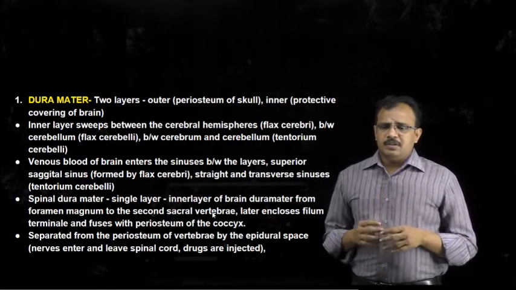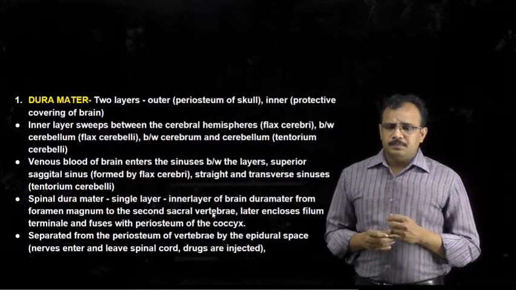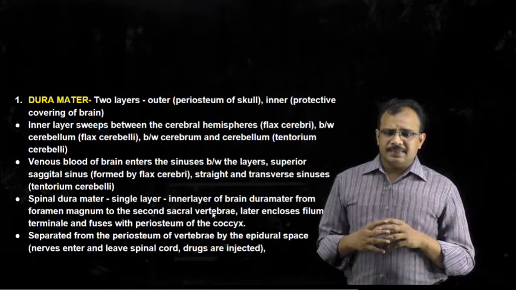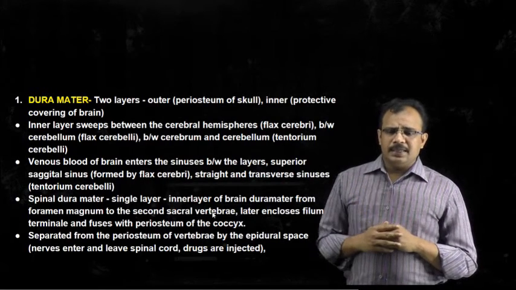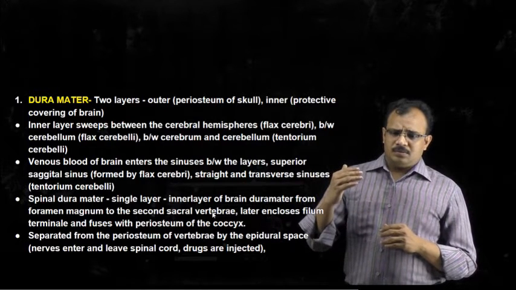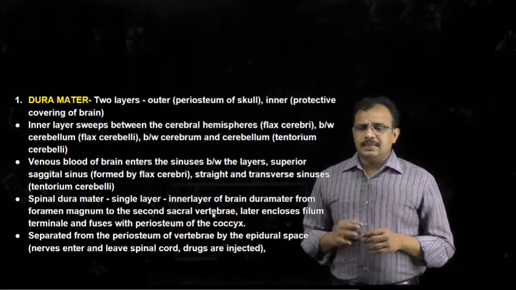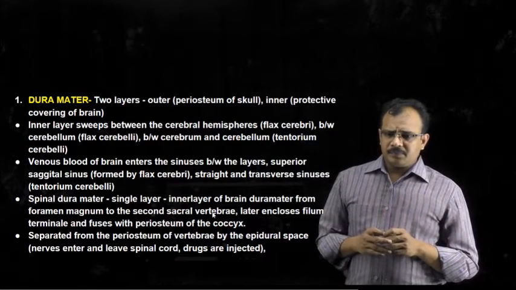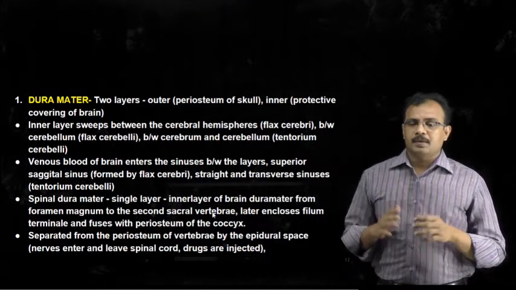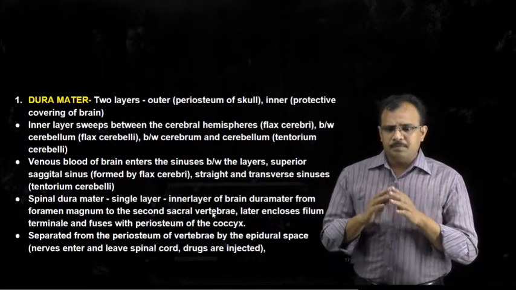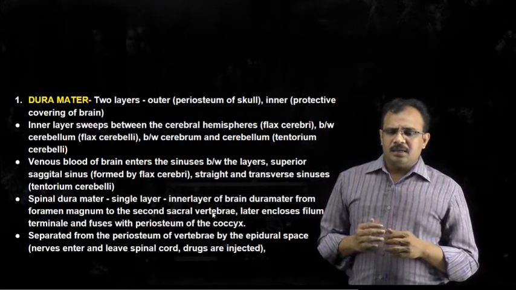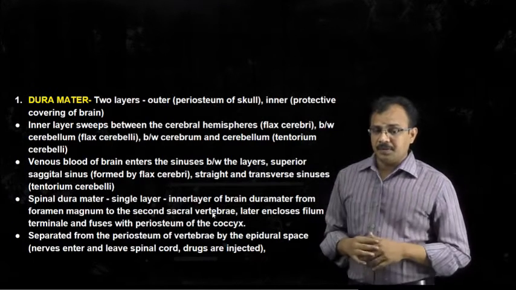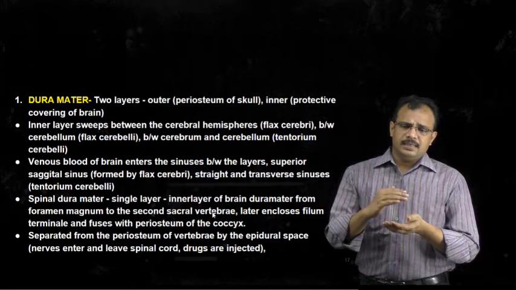And generally the venous blood of the brain enters into the sinuses that are formed between these two layers, and generally this dura mater forms the superior sagittal sinus, which is found between the lobes of cerebrum, that is the falx cerebri, and it also forms the straight and transverse sinuses along the tentorium between the lobes of cerebrum and cerebellum.